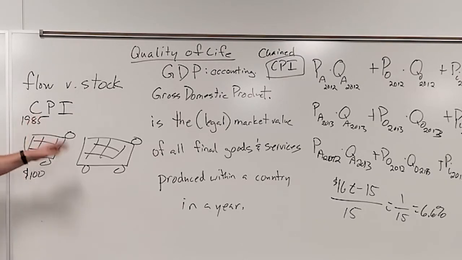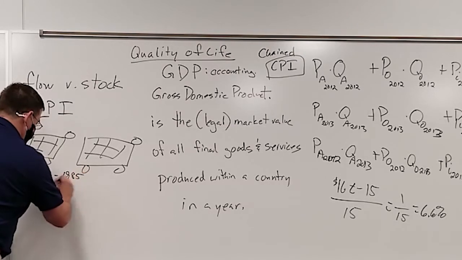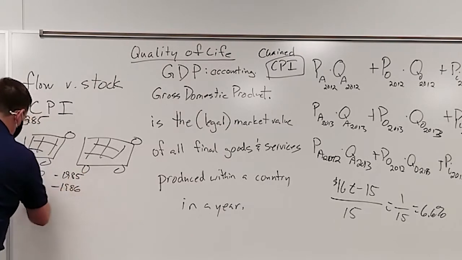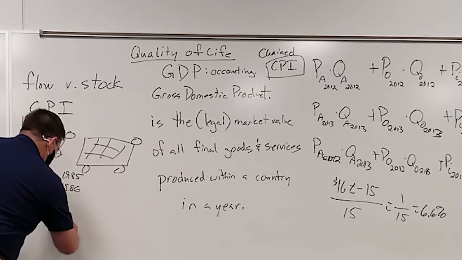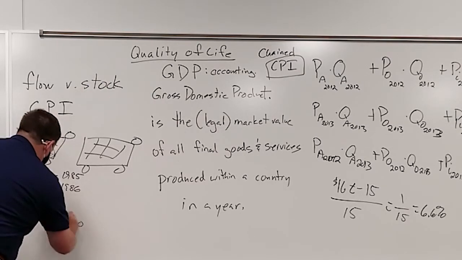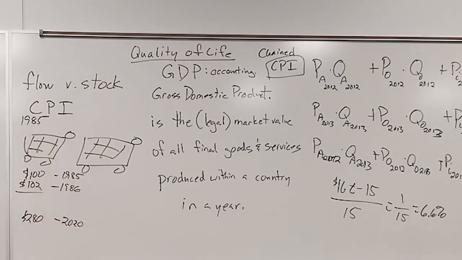And they found all the stuff that you would buy for $100. And then they said, okay, in 1986, how much would it cost to buy the same shopping cart? Maybe it was $102. And how much would it cost to buy the same shopping cart in 2020? Maybe it's $280 for the same stuff.